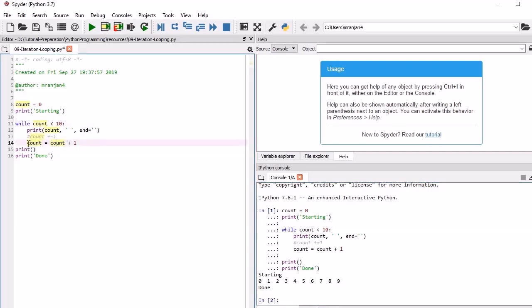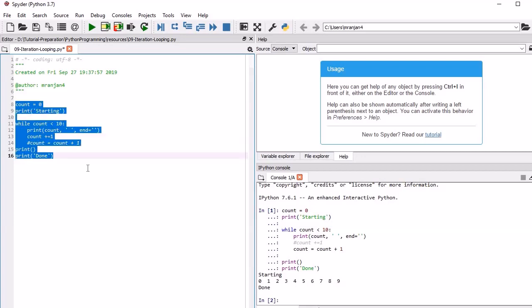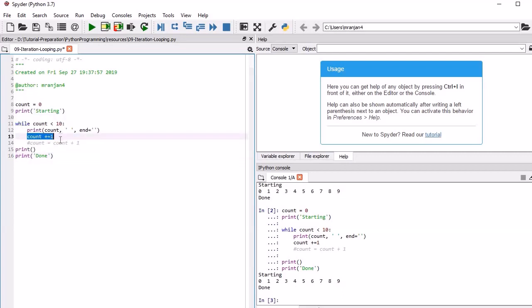Now we have seen that it is doing the same operation. Now here I can remove it and I will comment this one. So see here, the beauty of this code is that it is very short and it will do the same effect. If you run it now, it will print the same thing whatever it has printed. So remember that if you get this syntax count plus equal to 1, that means count equal to count plus 1.